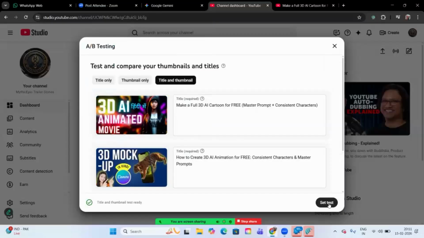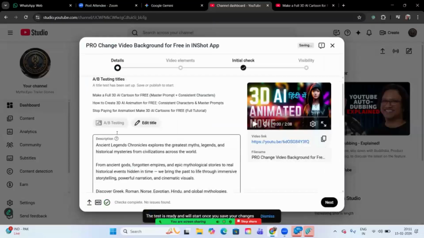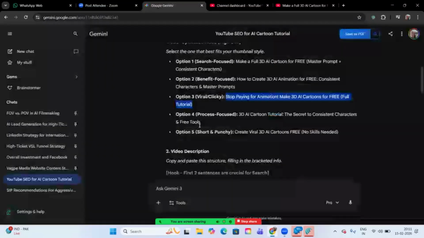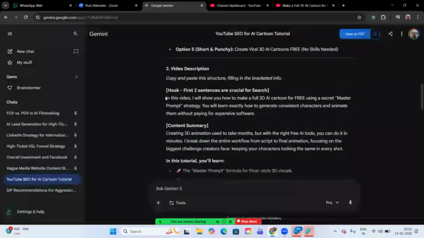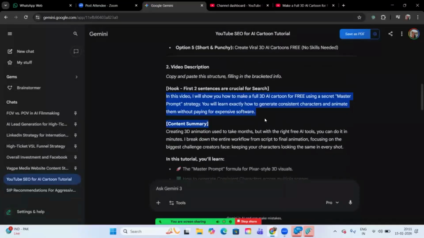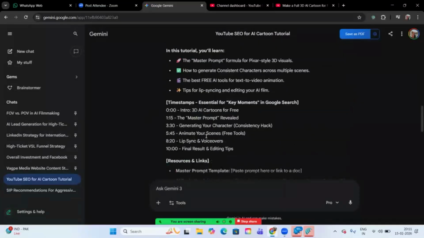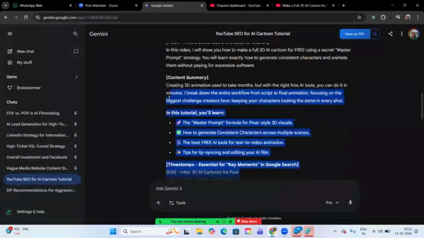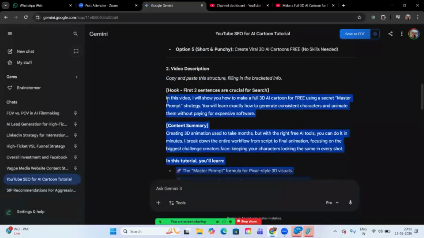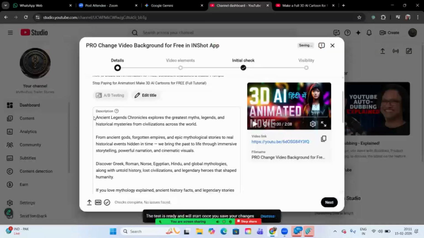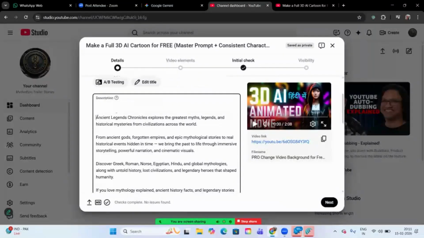Okay. Now you have description also. So you can take the first description. Okay, as you can see, they have given you keyframes also. So you can take the full thing if you want. Okay, and change it accordingly. Okay, so you can copy this as it is. And then paste it, and then you just change as per your requirement.